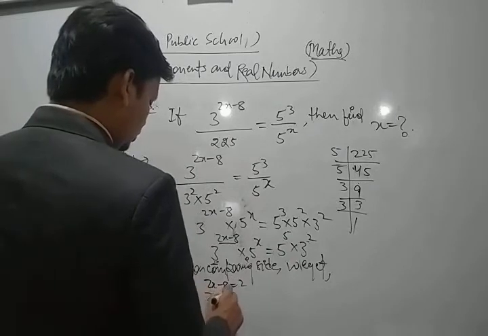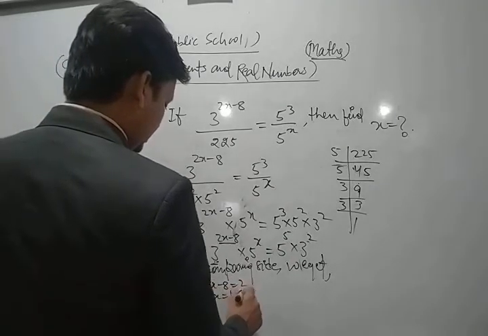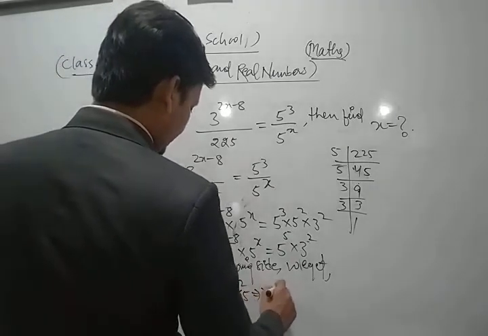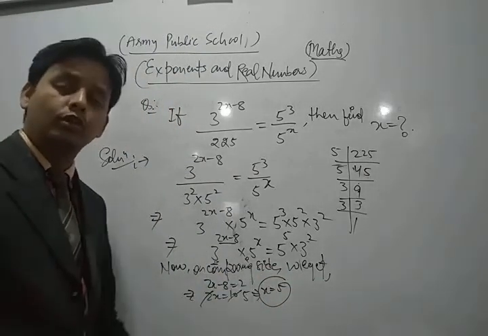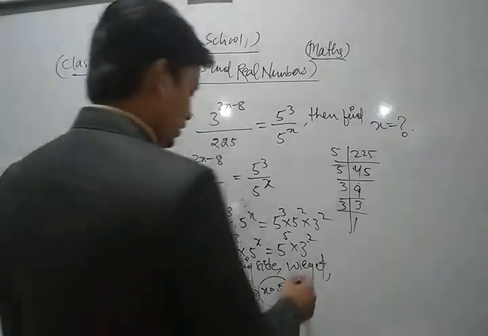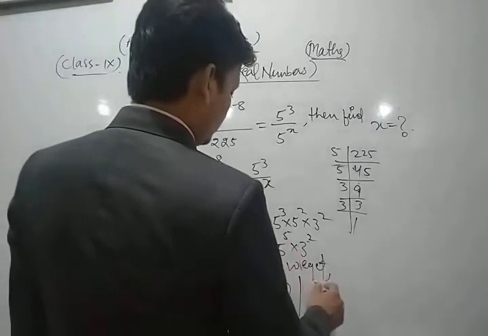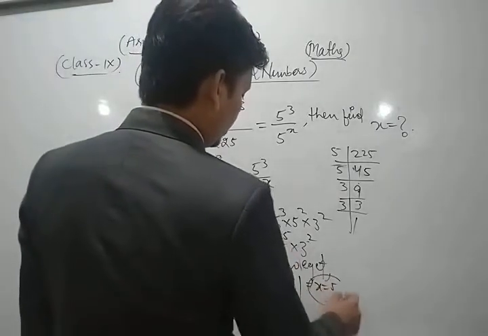So we get 2x is equal to 10, that is 2 fives are 10. So the value of x is 5. Now look, if we compare the power of 5, then also we get x is equal to 5.